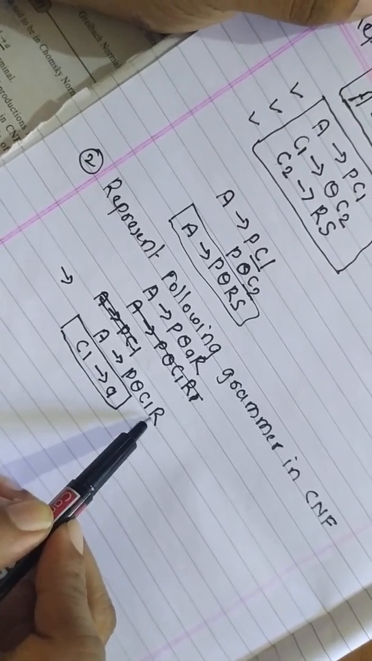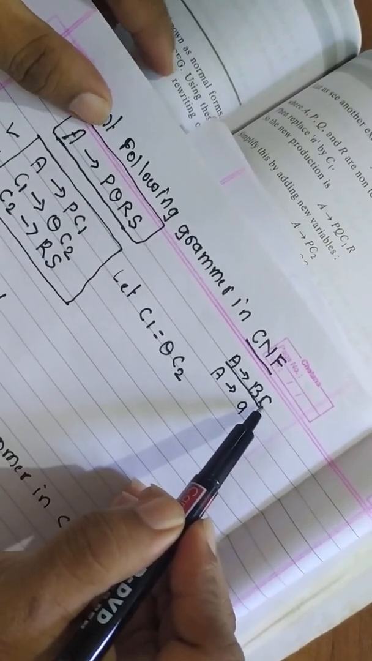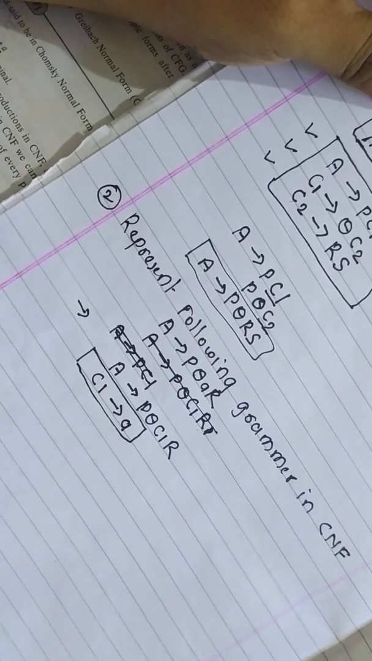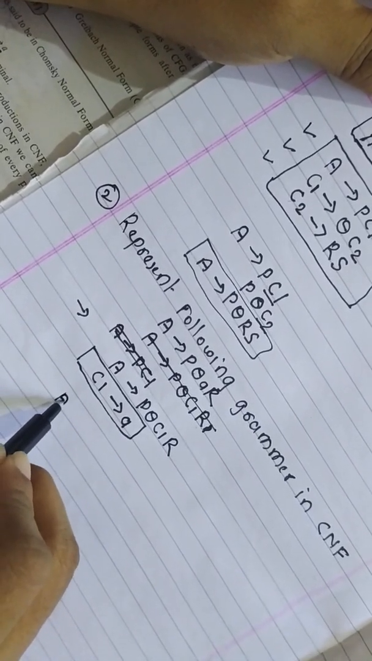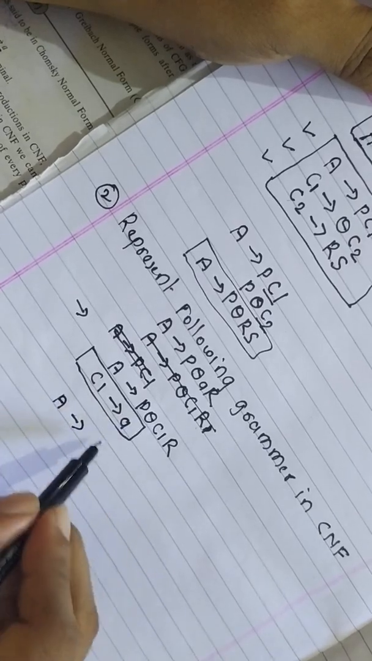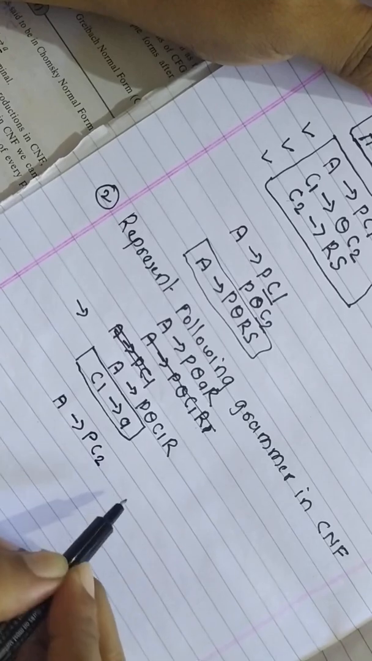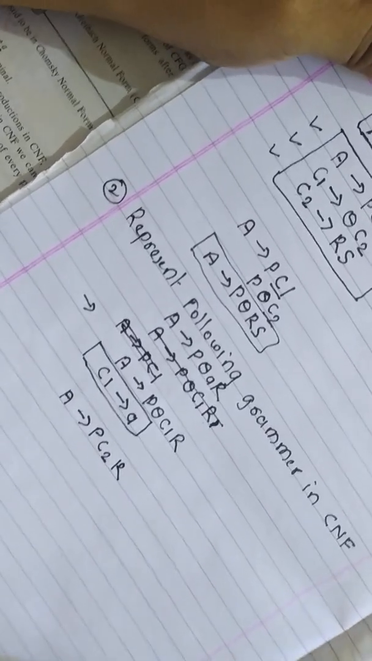4 non-terminals. According to this rule, on the right side there must be only 2 non-terminals. So let us make a replacement here. Now what I am doing, see, A tends to, if I write like this, P C2 and R. P C2 R.